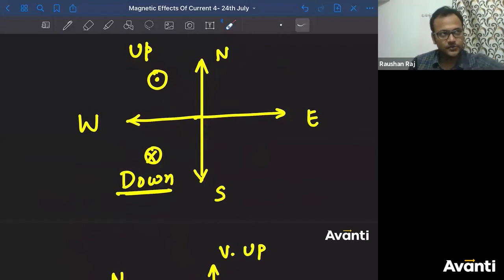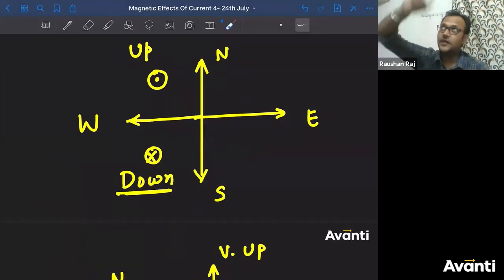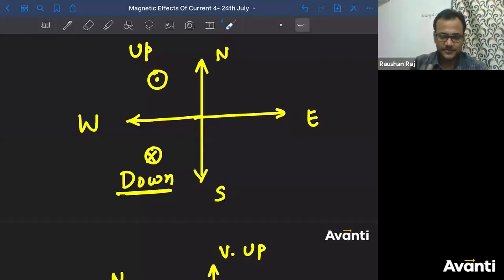East, west, vertically up or vertically down, all of them are involved. Alright, so are there only 4 directions? North, south, east, west is what a direction in a horizontal plane. If I'm talking about some direction, upward direction, downward direction, then I have to specify it. So for that case, I have assumed this.